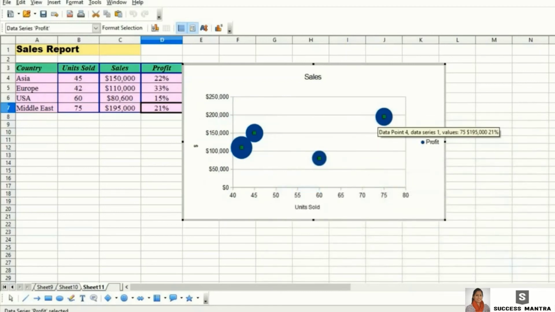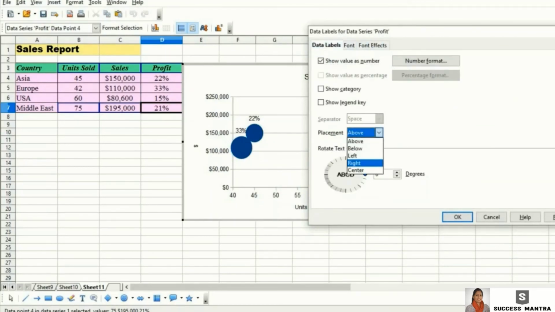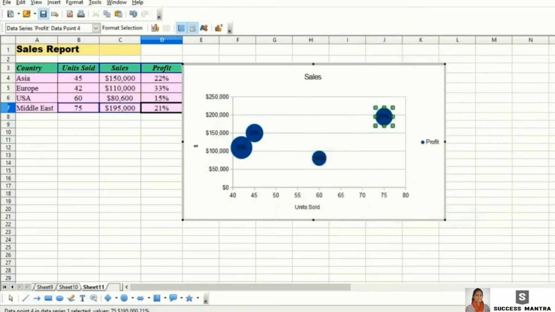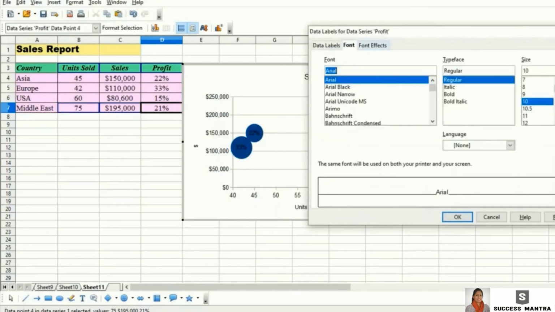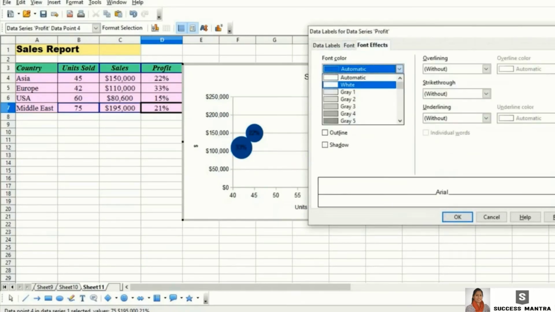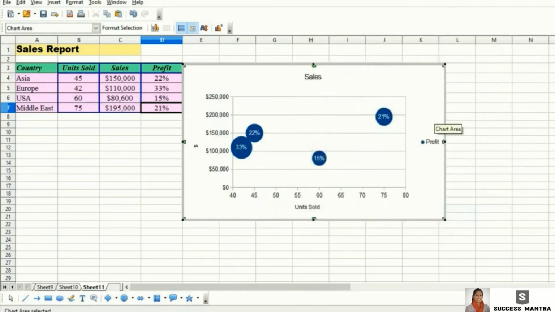So if you want to add the profit percentage inside the bubbles, you can do it. Just add the data labels. Make the percentage come at the center of the bubbles. It's not clear, so we'll change the color of the percentage to some lighter color, so it will be more visible for you. Okay, this is the bubble chart.